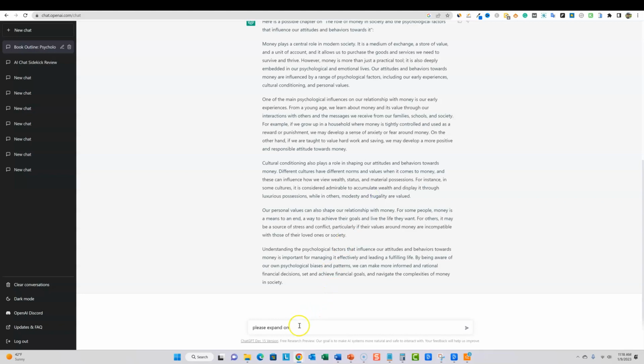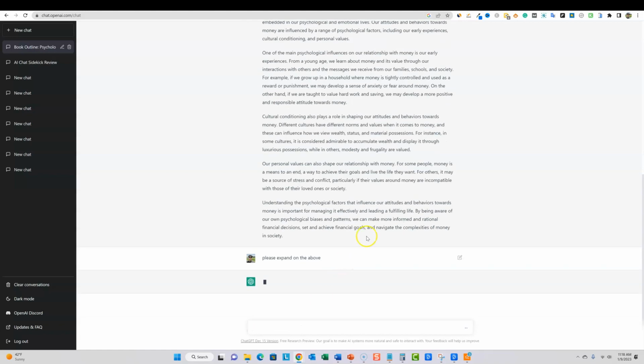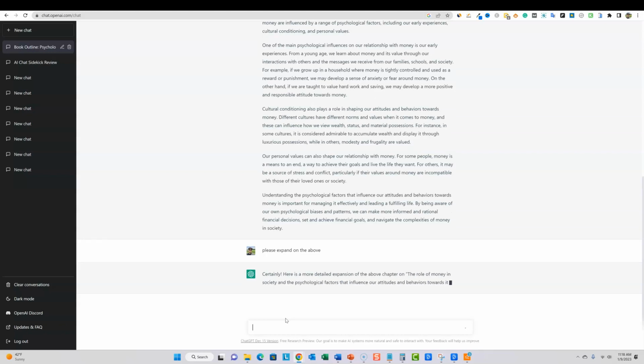So what I recommend doing is typing, please expand on the above, and just pushing enter. You could also copy that and write in there, please expand on, and then put a colon and paste all that in, and it will also expand on it. There are different ways to use the tool. Just think outside the box. Think of the logical way that you would do that.